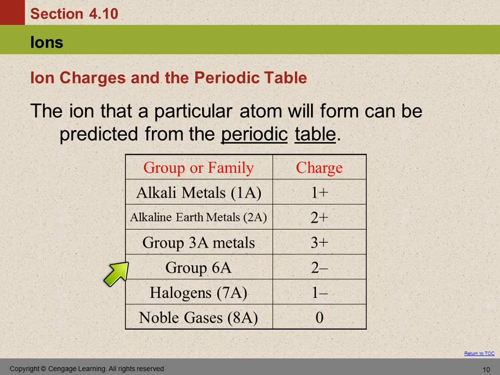Then there's group 6A, which doesn't really have a name. They form -2 ions. Group 7 is the halogens, that's their family name. They form -1 ions. And the noble gases are in group 8, and they form ions with no charge. They don't form ions.